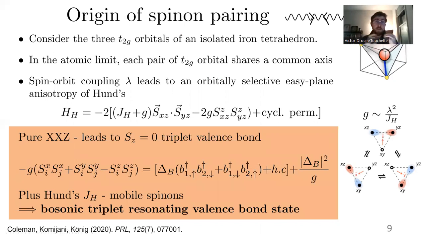And one easy way to decouple this in the Schwinger boson picture is a triplet valence bond. So you can see here we have a triplet pair between orbitals 1 and 2, for example, that we've decoupled with a pairing field. And this, along with Hund's coupling, which acts as a force to delocalize the spin-ons and make them mobile around the multiorbital system, leads to a bosonic triplet resonating valence bond state, very similar to the idea proposed by Coleman, Comigiani, and Koenig in 2020 on a triplet resonating valence bond proposal for the iron-based superconductors.